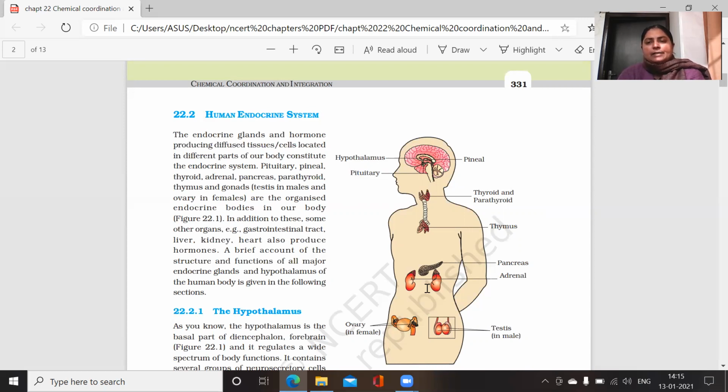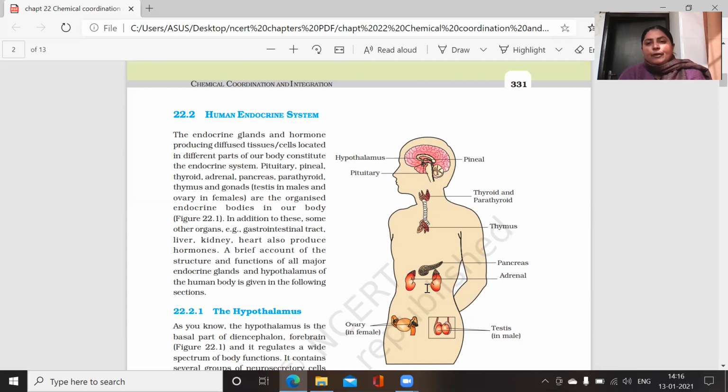This hypothalamus is the basal part of the diencephalon of the forebrain. After the hypothalamus comes the pituitary gland, the master gland of the body. It is attached to the hypothalamus with the help of a stalk-like structure. In between the hypothalamus and the pituitary gland, one very small gland is present, known as the pineal gland.